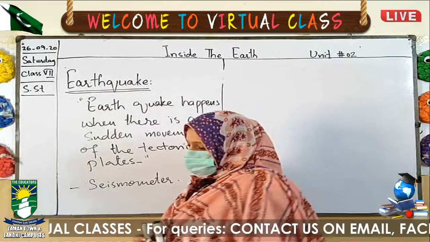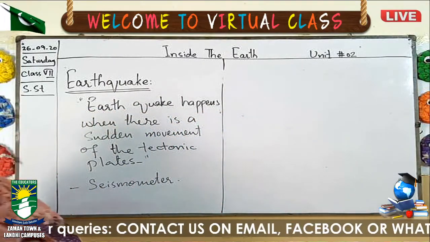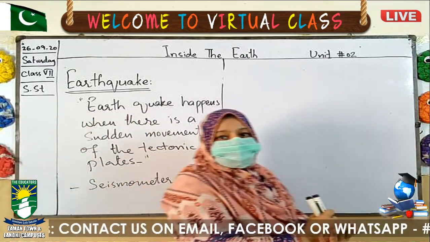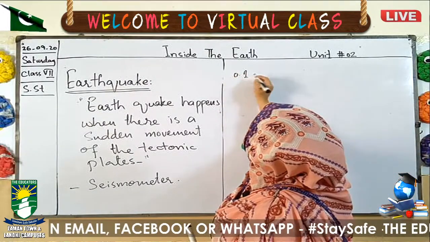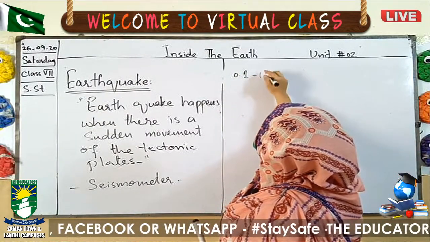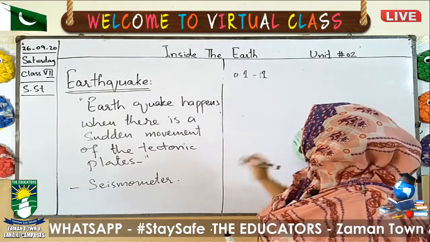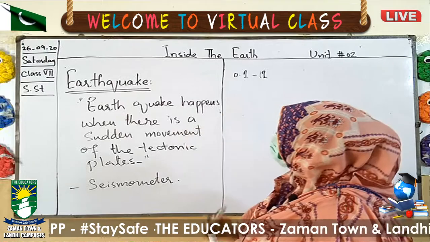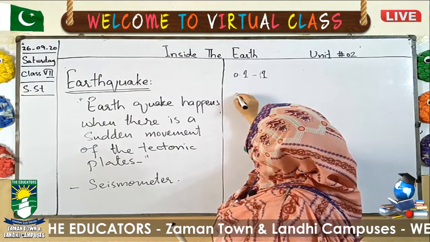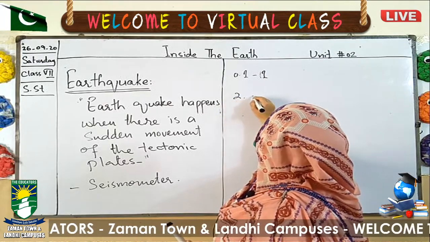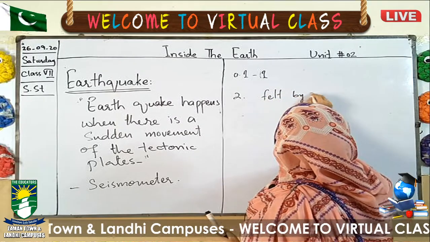The seismometer, or the Richter seismometer, has a scale that is known as the Richter scale. The Richter scale has intensity from 0.1 to 1, and it reaches up to 9 or 10. The magnitude or the intensity of the earthquake may be measured by different scales, like the Richter scale. So 2 is mild, felt by some people only.